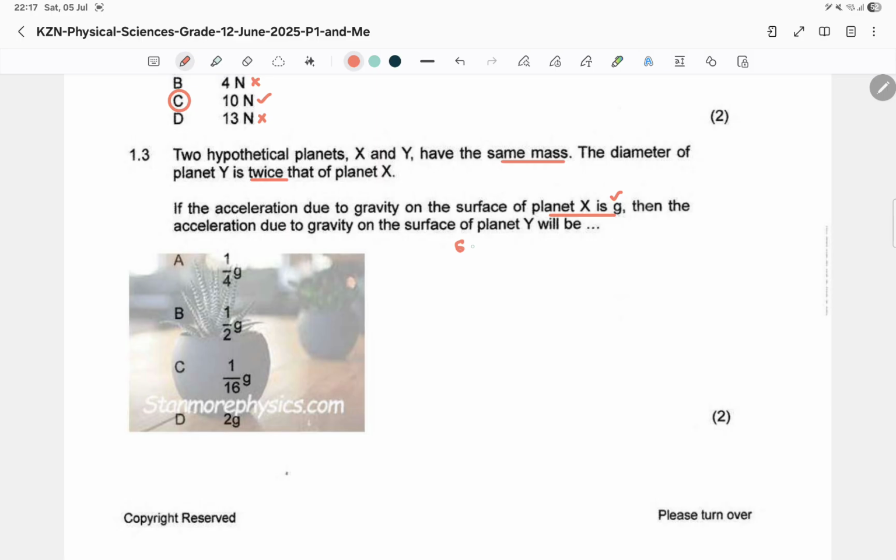So we know that g equals big G, the mass of the planet, over the radius of that planet squared. It's always like that. Right, and of course, if you don't remember this, you can start here and say mg, which is the weight, equals big G, mass of the planet times the mass of the body in question, divided by the radius of that planet squared, or whatever is the distance between the two.